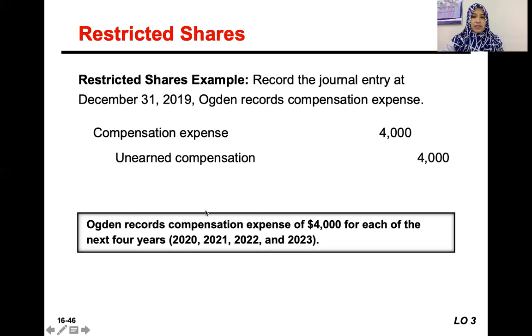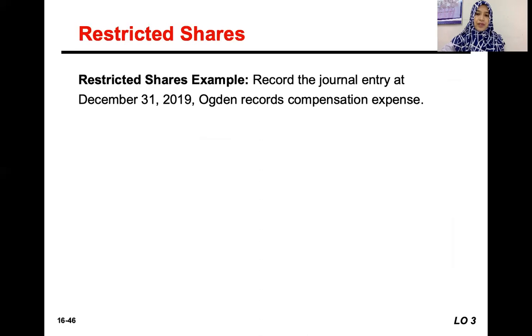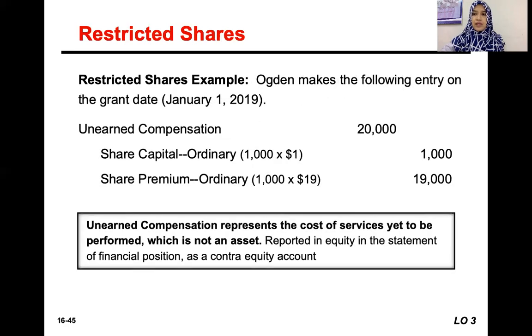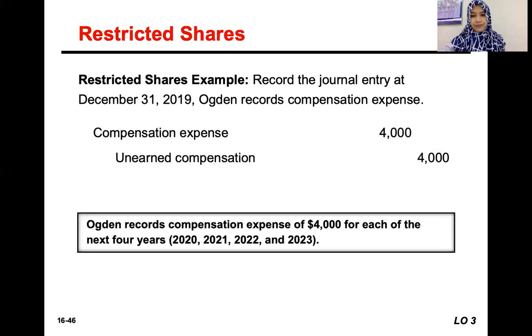Because it says 5 years, the executive or the CEO must stay in the company to be able to exercise the shares. So the compensation expense will be allocated over the period of 5 years. So 4,000 per year, from 20,000. 20,000 divided by 5, so you get 4,000.